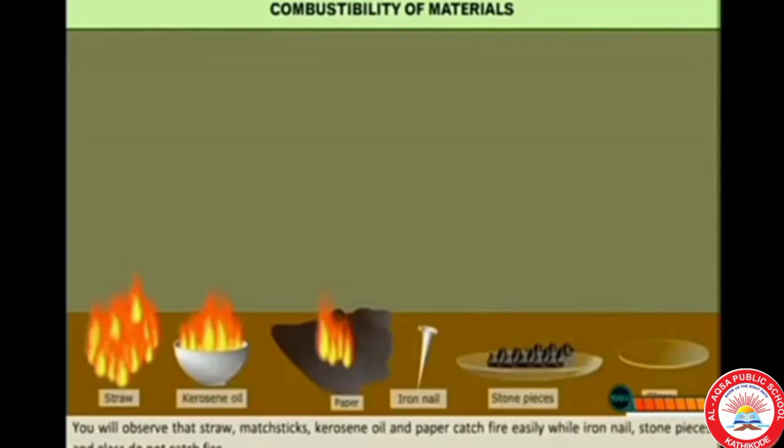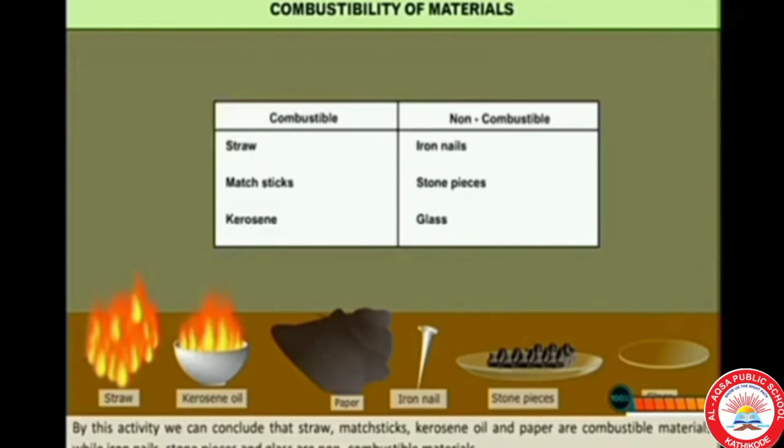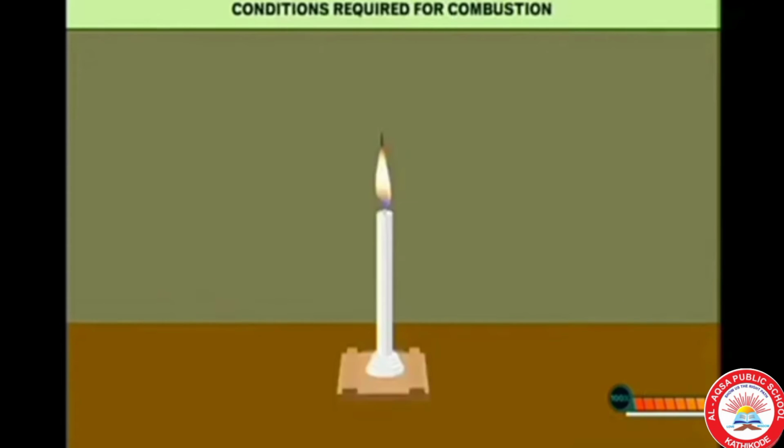We can see that straw, kerosene, paper, matchstick will burn. Otherwise, iron nail, stone pieces and glass do not catch fire. So, we can easily differentiate combustible and non-combustible substances. Straw, kerosene, oil, paper and matchsticks are combustible. Others are non-combustible substances.